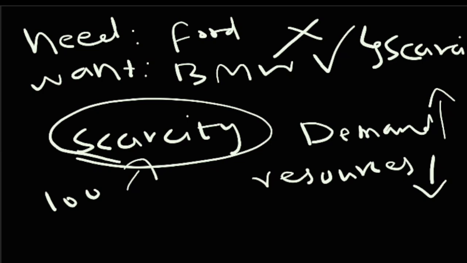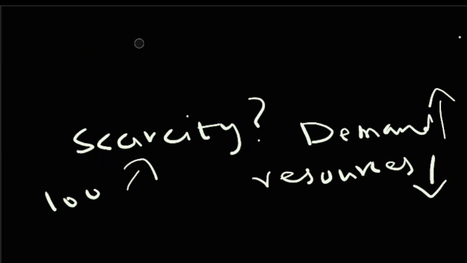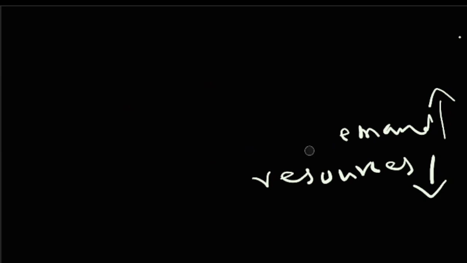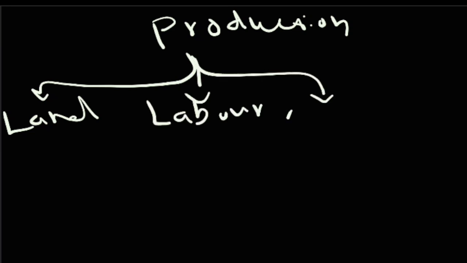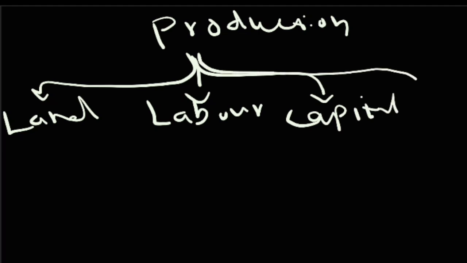Why does scarcity happen? What's the reason behind it? The reason is the factors of production. We're going to cover that. Factors of production. First is land. Second is labor. Don't mind my handwriting, please. Capital, and then enterprise.